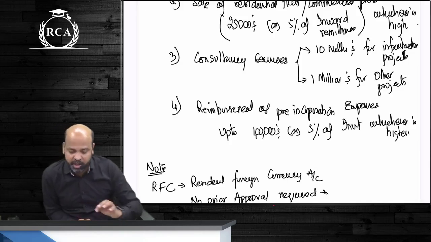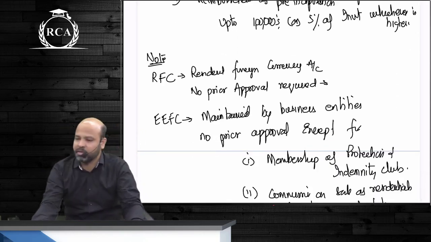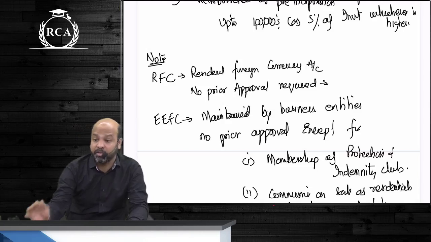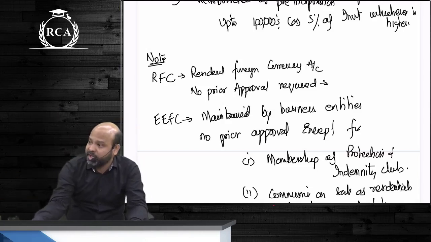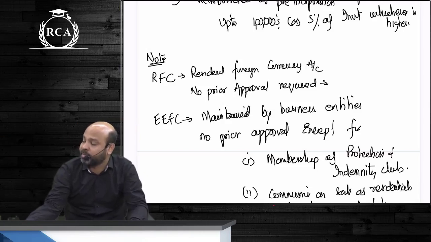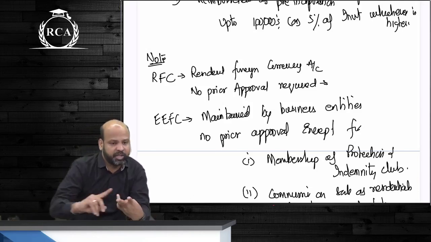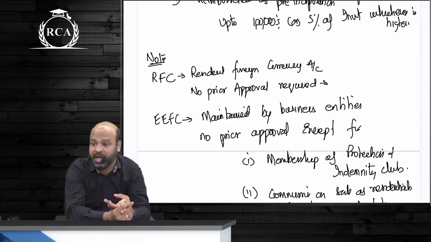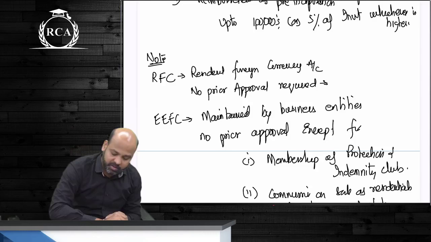Any remittance that is made out of an RFC account, resident foreign currency account, guys, no prior approval will be required because it is your own foreign currency amount, Beta, that you are maintaining in such accounts. From an EEFC account also, Beta, if a business entity wants to remit an amount, prior approvals will not be required except for 3 things, guys: payment towards protection and indemnity club, commission on residential flats or commercial plots, guys, and reimbursement of pre-incorporation expenses. Are we clear?